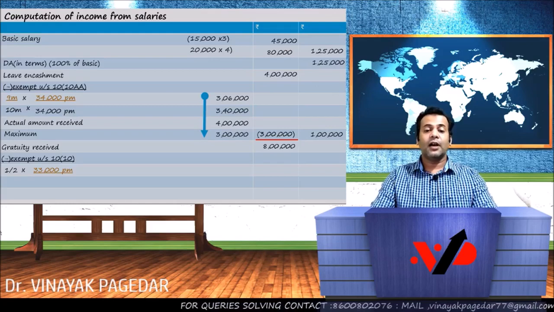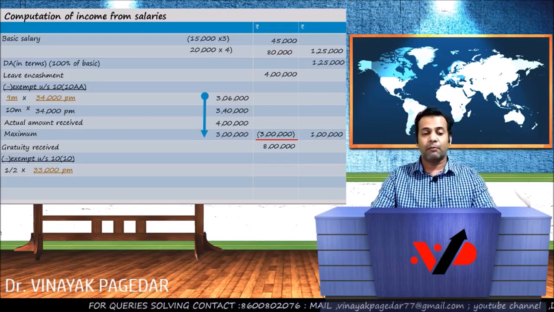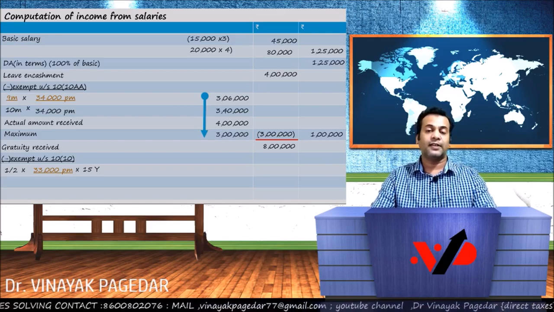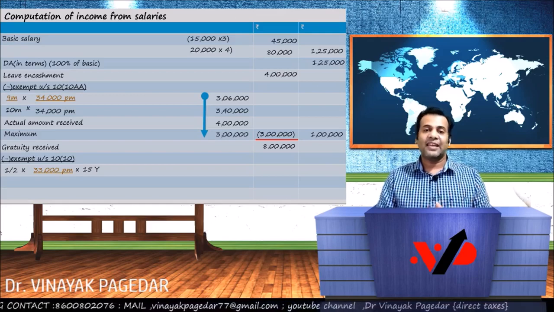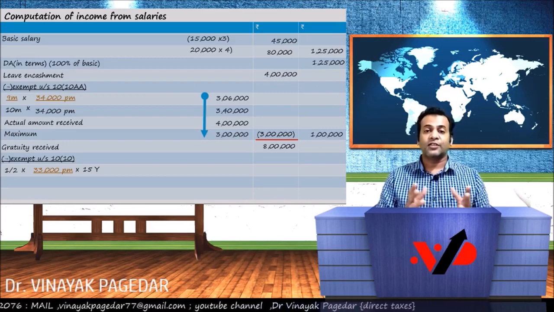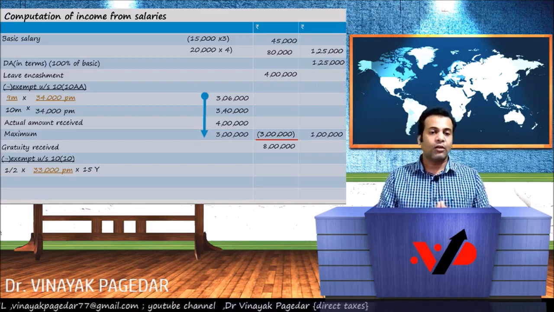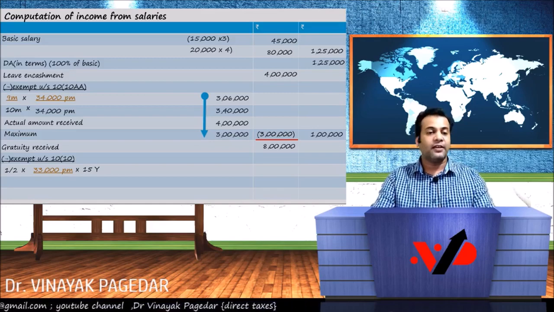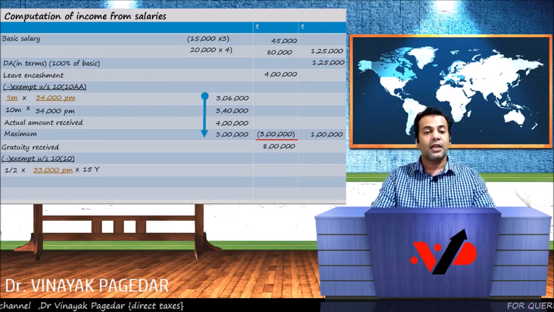So my friends, here we are once again. We take half into the average salary per month, and let us multiply this by the number of years, and the number of years obviously would be 15 years. We've got 15 years and 8 months, but remember, the fraction of the year is to be ignored, and so we ignore the fraction of the year. We take completed years only, and that is 15 years. So how much do you get? Half into 33,000 per month into 15 years, you should get